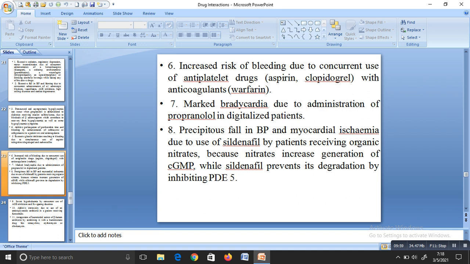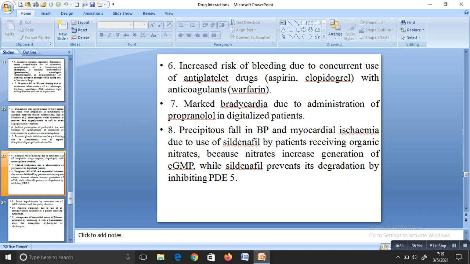Next is bradycardia. Bradycardia means a decrease in the heart rate. It occurs due to administration of propranolol in a digitalized patient. Digitalis is the drug used to control congestive heart failure. But if you are giving propranolol, a beta blocker, to a digitalized patient, what will happen? There will be bradycardia due to administration of propranolol in digitalized patients.